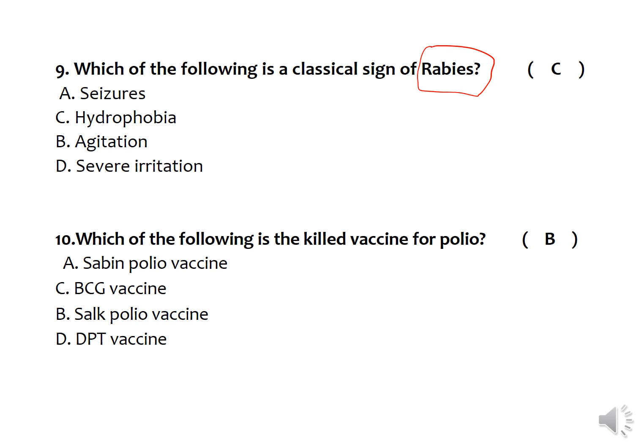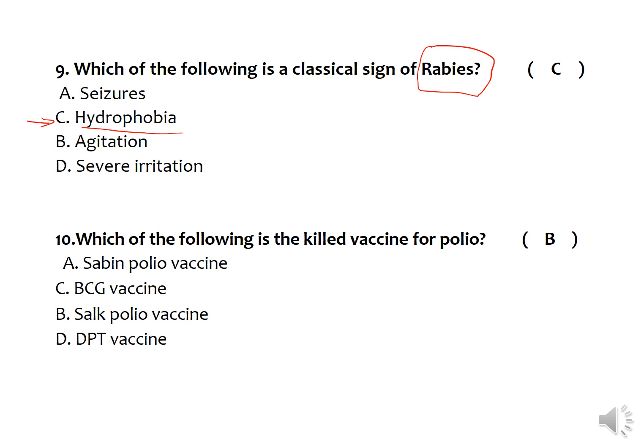But hydrophobia is the classical sign of rabies, where people have a fear of taking water in spite of severe thirst, because when they try to drink water, it may result in severe laryngeal spasm, and they suffer a severe asphyxia-like feeling. That's why they don't want to take water. That is known as hydrophobia, which is a classical sign of rabies.